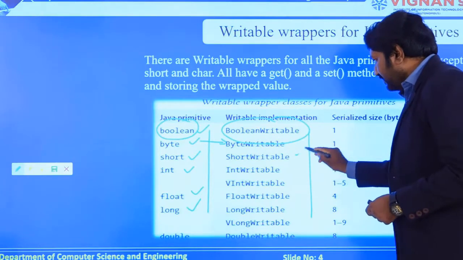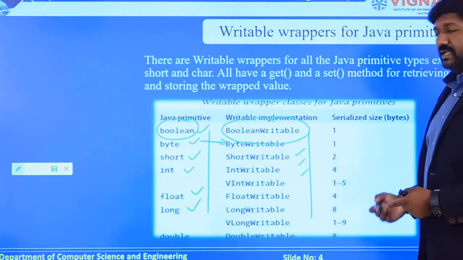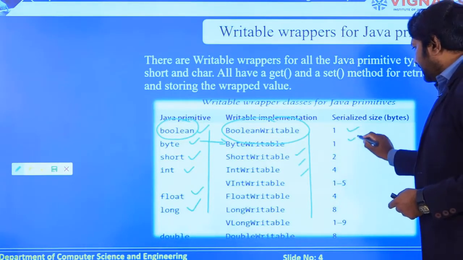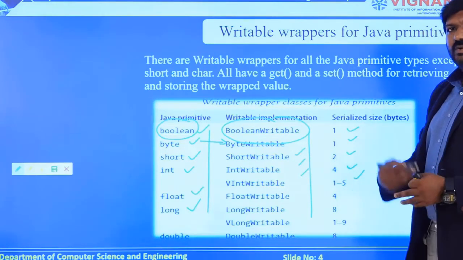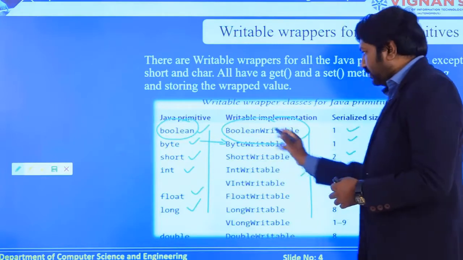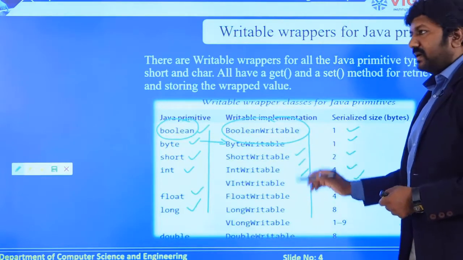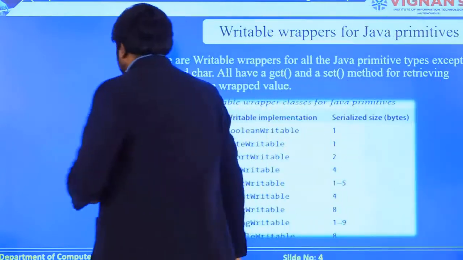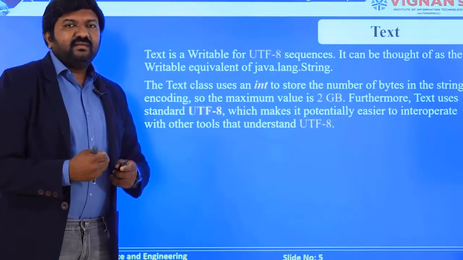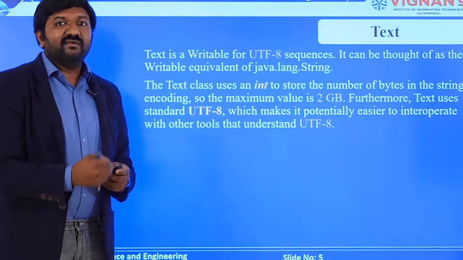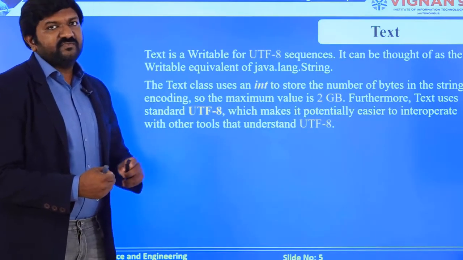I have also clearly specified the different sizes that it occupies when it is converted from the primitive type to the object, that means into the writable wrapper. We will see each and every type of writable that is available in this topic.